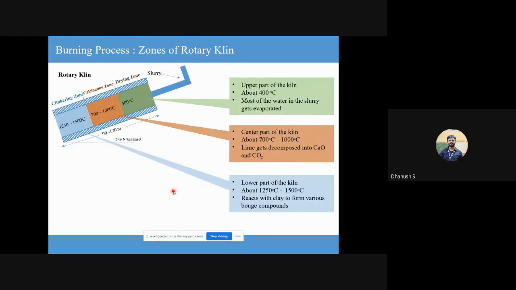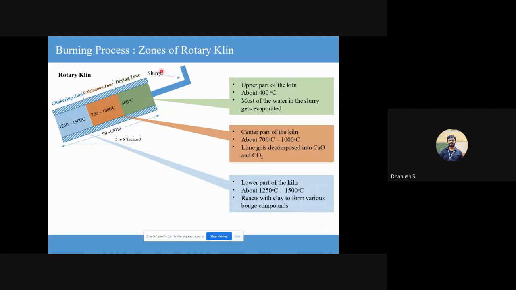Now, this is important. Your kiln has 3 regions. They're basically divided into drying zone, calcination zone, and clinkering zone. And look at the temperature difference between the 3 zones. Like I said, your heat is always supplied from this end, correct? So it will be hottest closer to wherever your heat and energy is supplied, and relatively less hot at the other end.